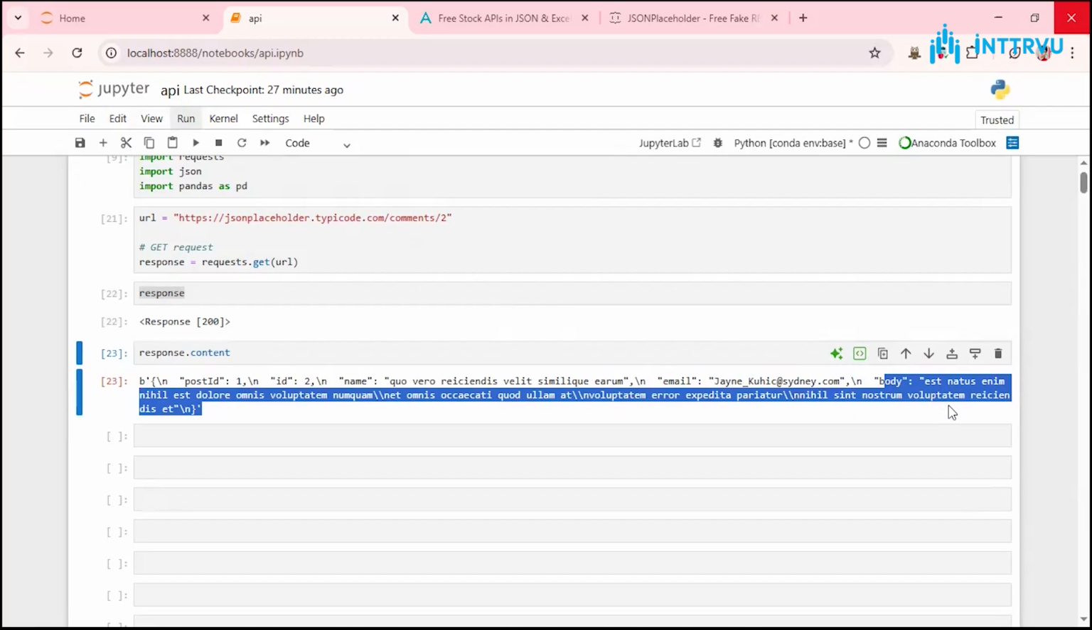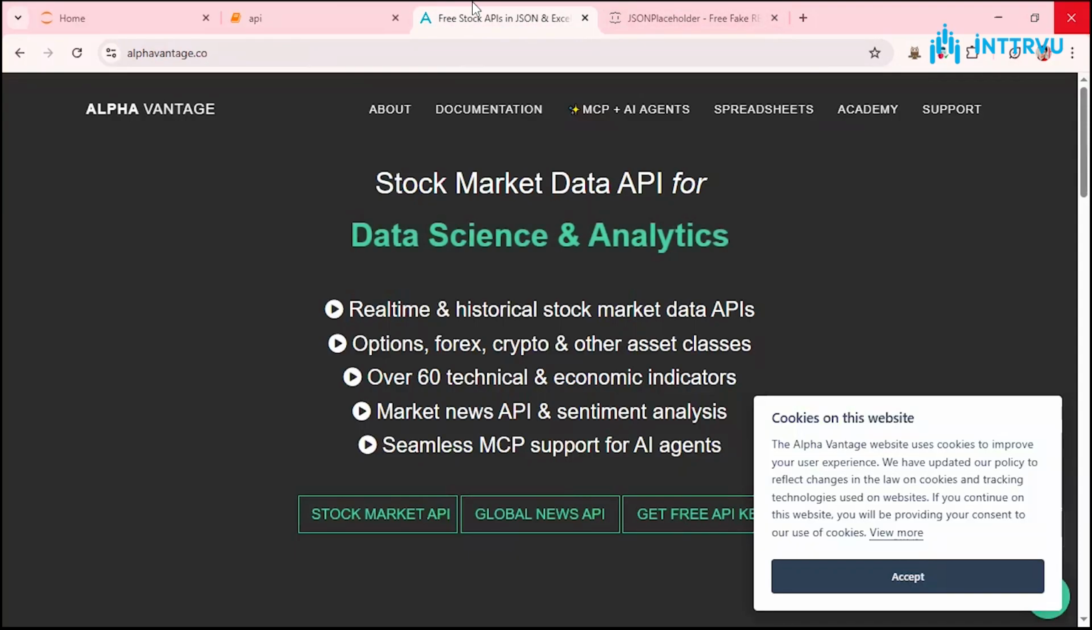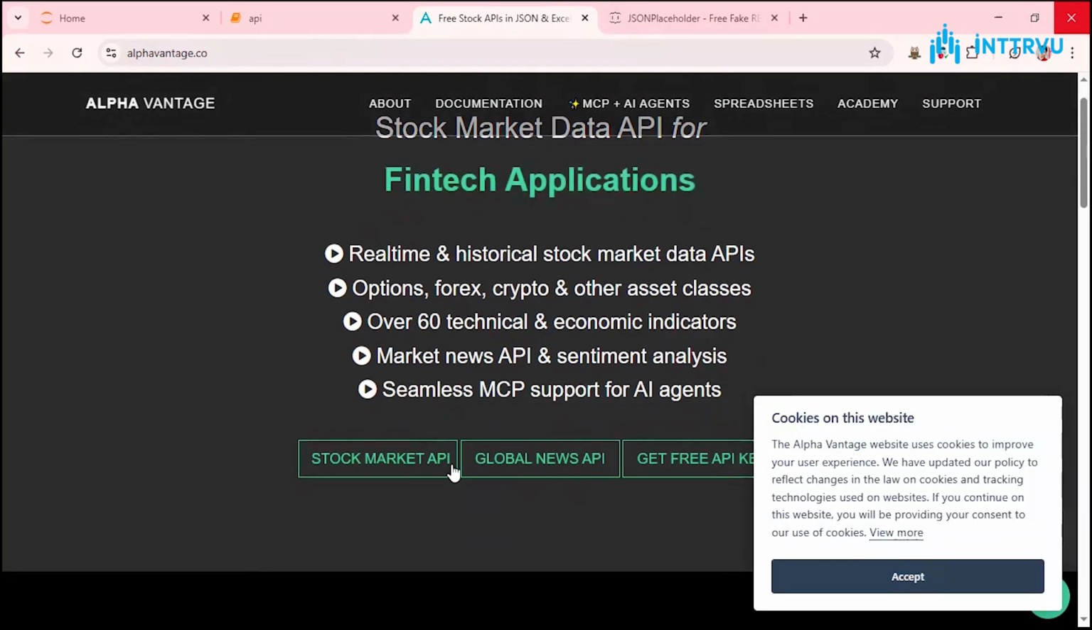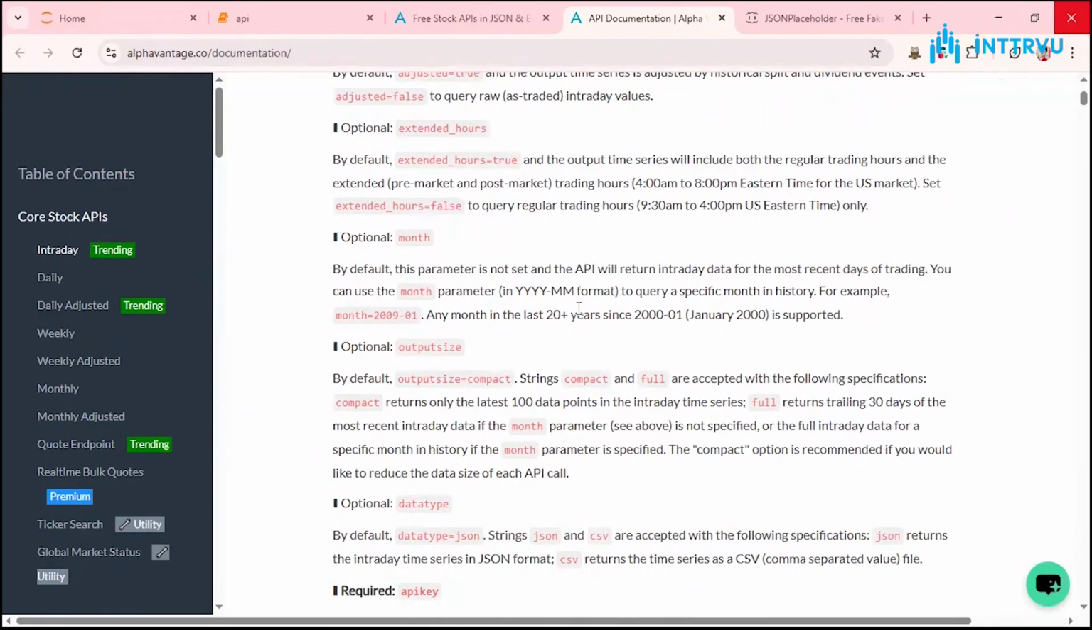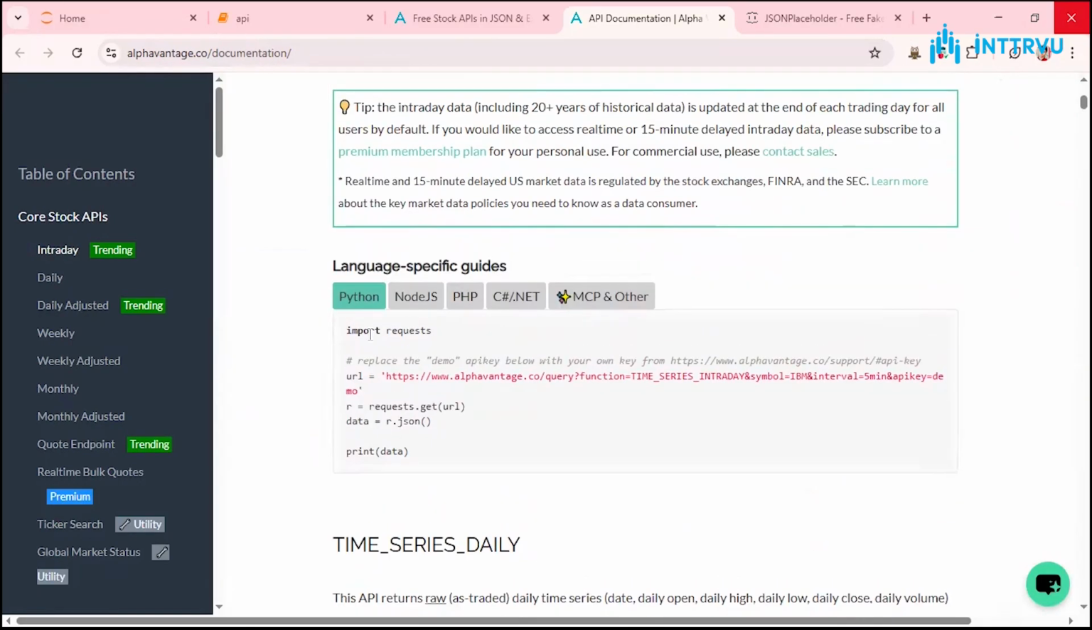There are so many websites that offer you free APIs. Let us say you want to fetch data of stock prices. This is a very popular stock data website called Alpha Vantage. You can go to alphavantage.co and go to the stock market API, and here they have given information on how to get data, how to send an API request to this particular Alpha Vantage website.